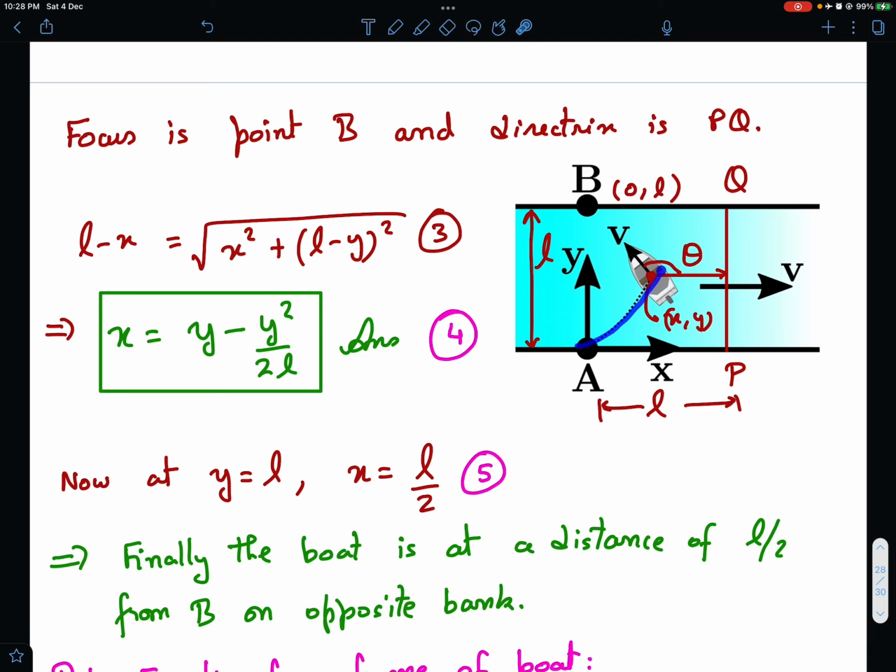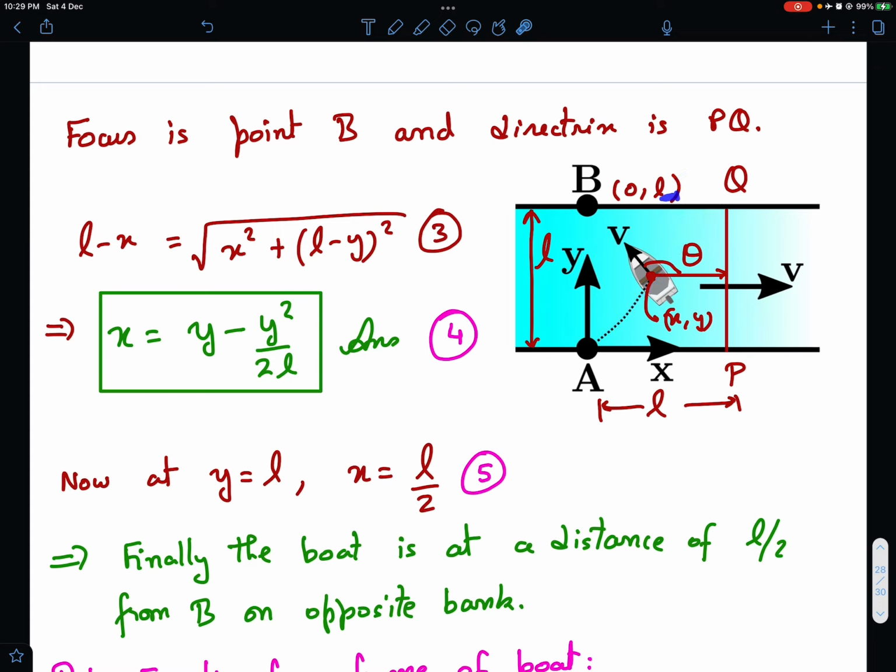Now realize that as the boat is crossing the canal, its velocity is at some angle theta, and this theta will keep on decreasing. What happens when this boat reaches exactly the opposite bank? The boat will have a reverse velocity v with respect to the canal, and the canal will have a forward velocity. That means in the ground frame, the velocity of the boat will become 0.